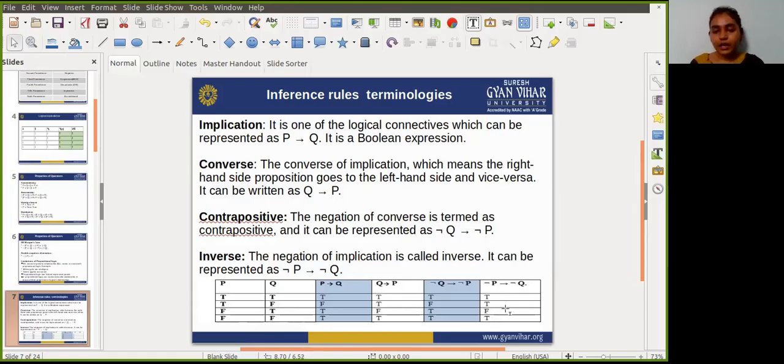So guys, if you check that, the inverse and converse are both equivalent to each other, and the implication and contrapositive, these both are equivalent to each other, right? These both are equivalent to each other.